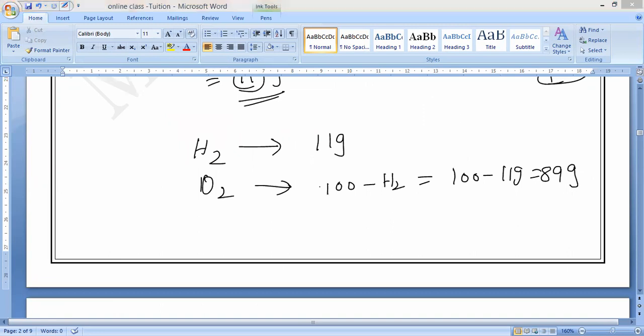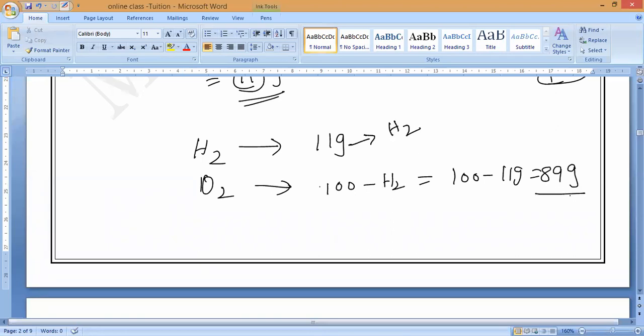So now 89 grams. Now 11 is to 89. What is the ratio? You can check it again. 11 grams of hydrogen, 89 grams of oxygen is obtained. Should it be 88? No, sir, 89. 11 grams of hydrogen, 89 grams of oxygen will come. 89 only is correct.